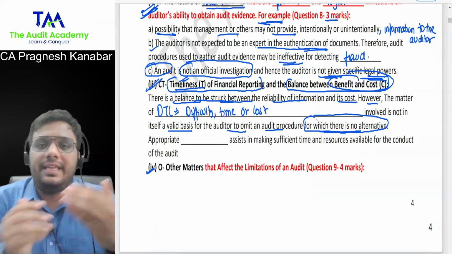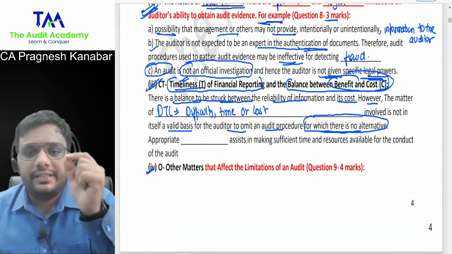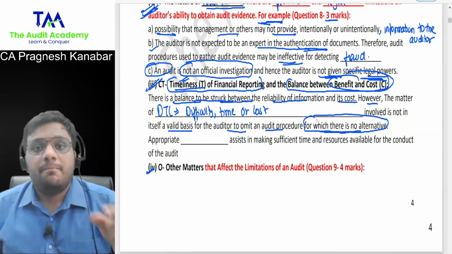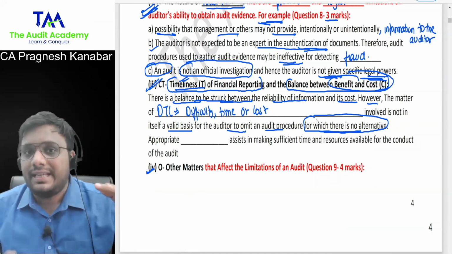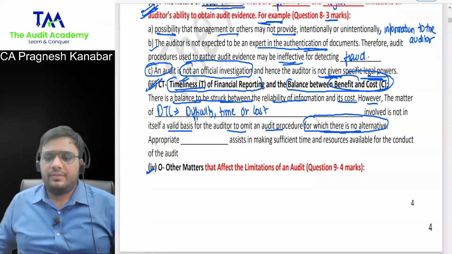So everyone come on, tell me yes or no kind of question. If there is difficulty, time or cost involved, but there is an alternate procedure which can satisfy you, can you go for that alternate procedure? Yes.